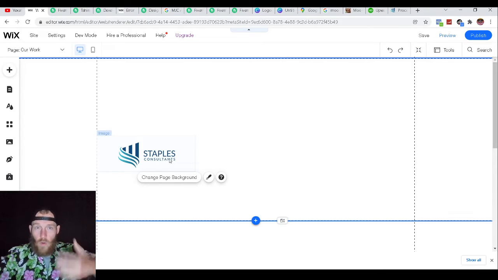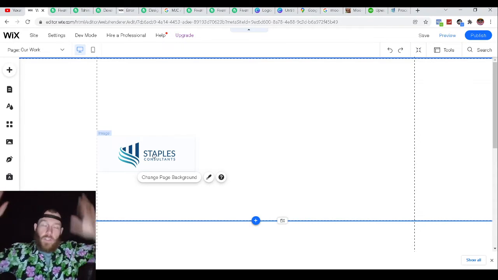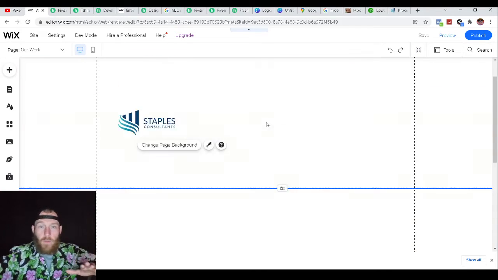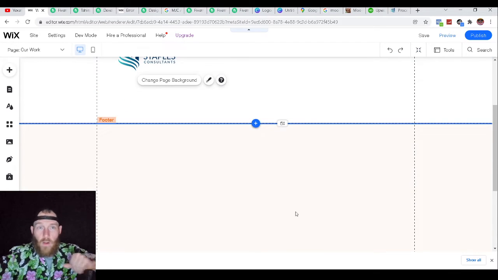It's just getting the work in front of the person to the point, and this is where it's called process overload. All you got to realize with process overload is if we put 100 examples of websites on here, they're going to click on a few. They're going to scroll through them. They're going to say, oh, what's that? And they click on that one. They're going to scroll through. They're going to click on this one.